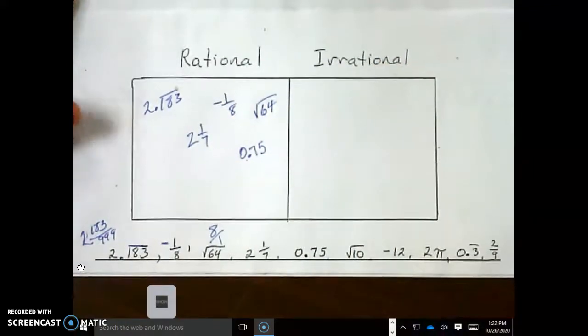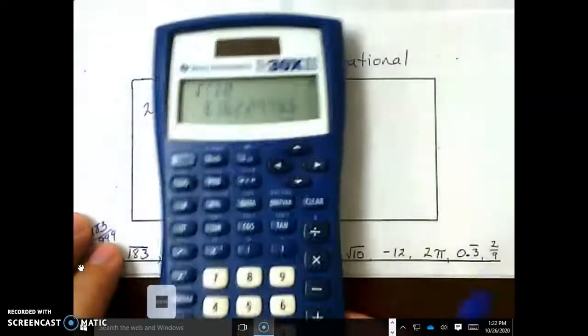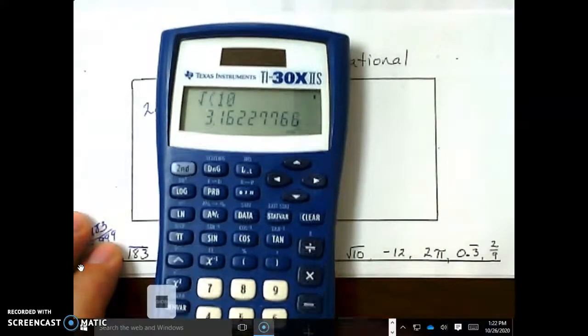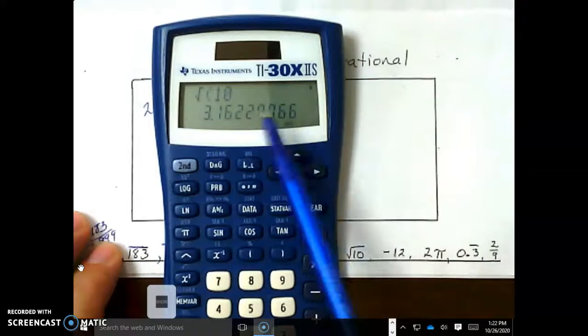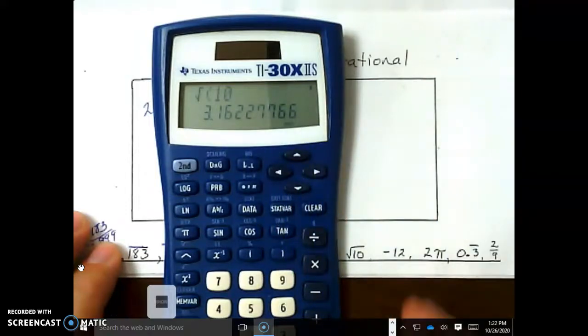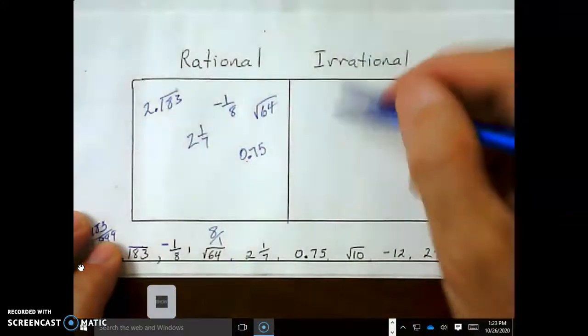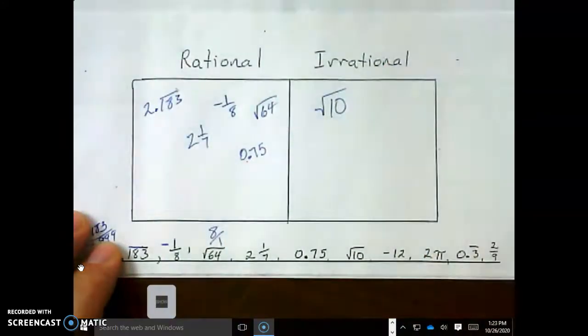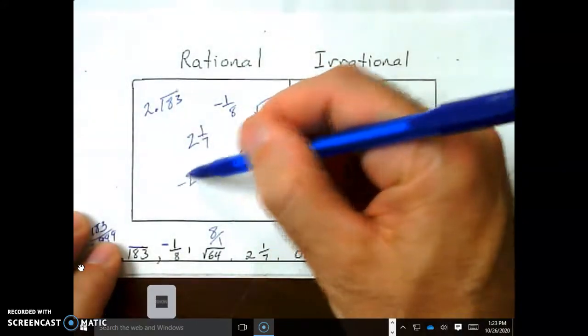Square root of 10. Oh wait, what is the square root of 10? If you put it in a calculator, you will see a number that goes on forever and never repeats. I know you see these 2s, 7s, and 6s. It does not repeat. It's going to keep changing as you go to the right. The square root of 10 goes over here. -12, well, that's just -12 over 1, right?